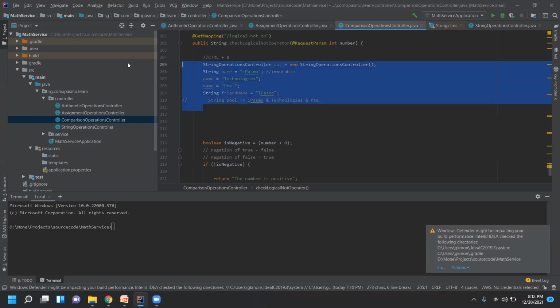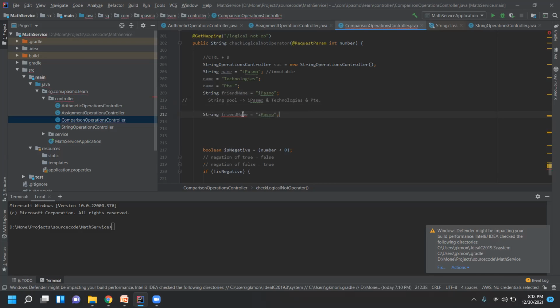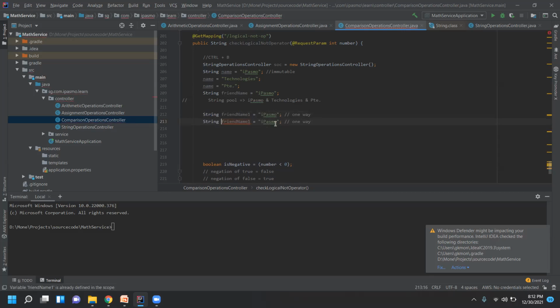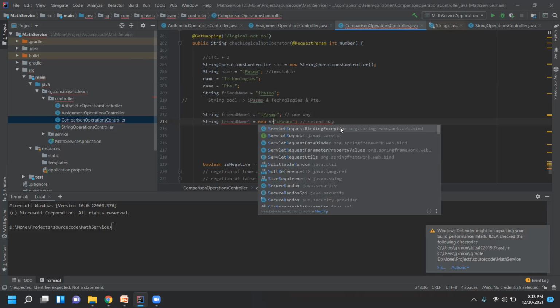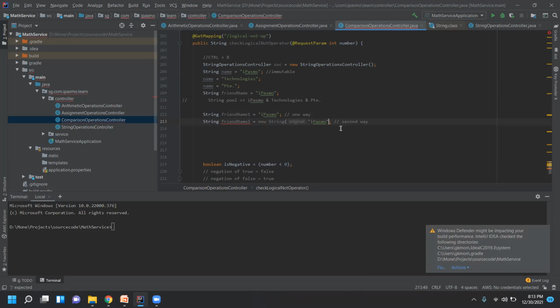Another way is object creation. For the second way, I should not give it this way. I use the new keyword, because String is a class and it has a constructor. If it has a constructor, then you can create an object of string like this.